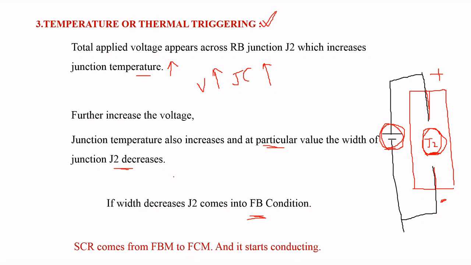If junction J2 comes into forward bias, the SCR starts conducting. This is the concept of temperature or thermal triggering.